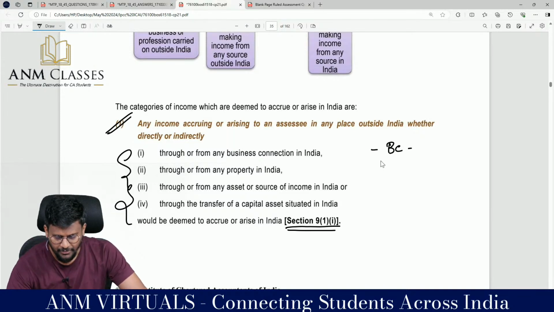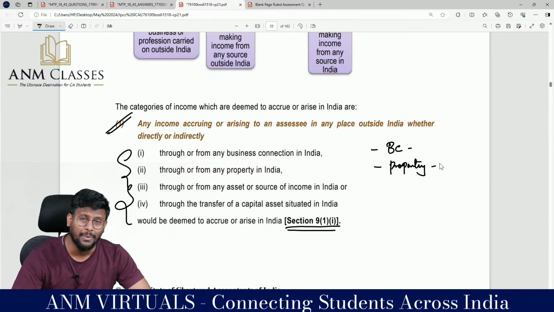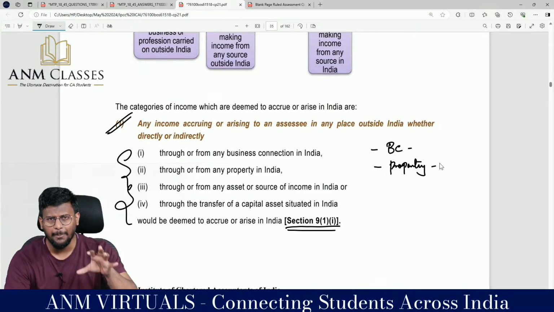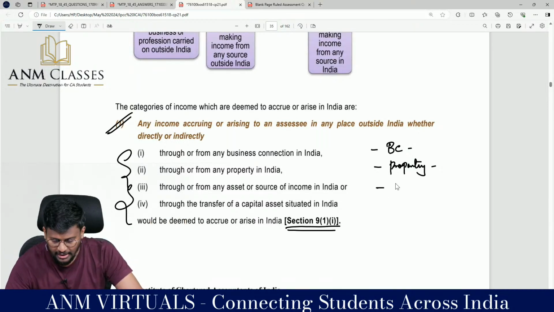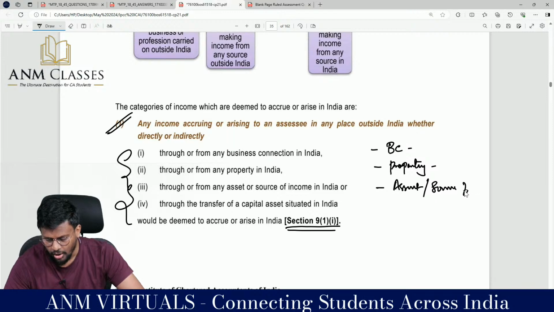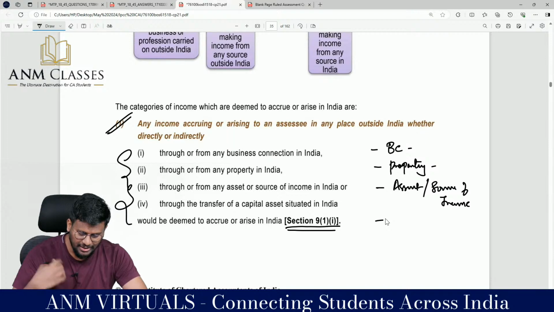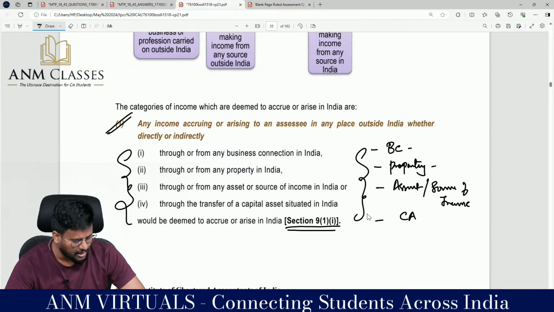Sir, through or from any property in India. Through or from any property in India. I have a property in India, directly or indirectly I got income outside India. Through or from any asset or source of income in India, either any asset or source of income in India. And the last one, through the transfer of capital asset situated in India.